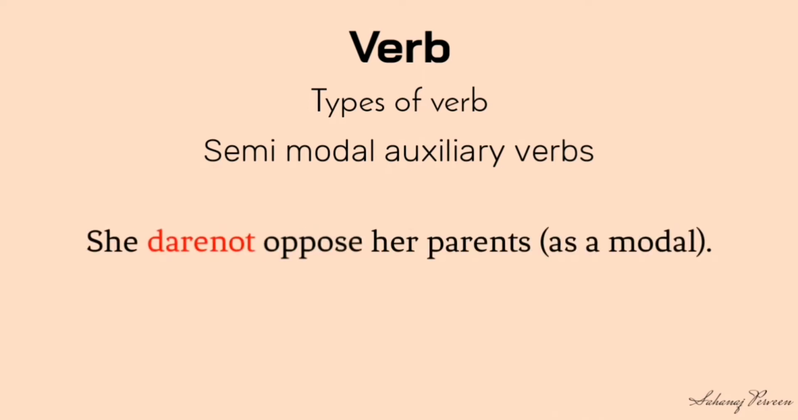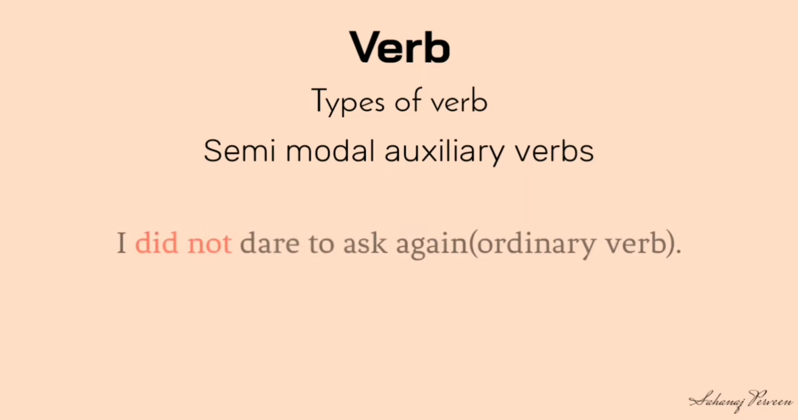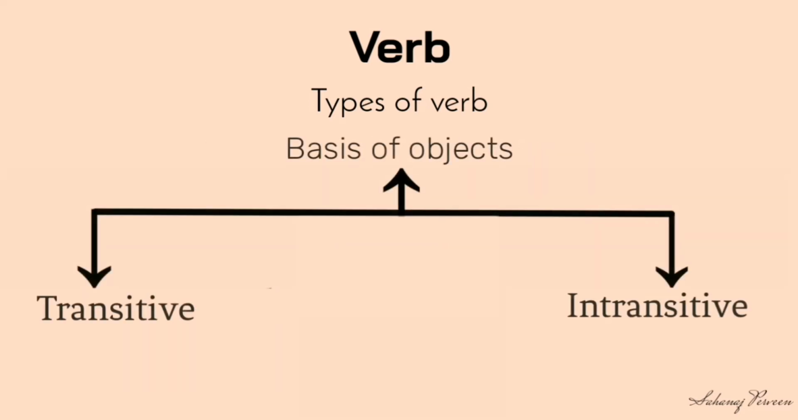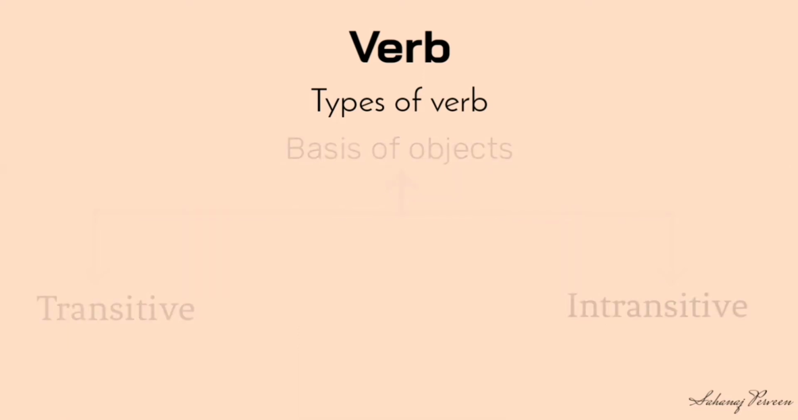She dare not oppose her parents. Here, dare is used as a modal verb. I did not dare to ask again. Here, dare is used as an ordinary verb. On basis of objects, verbs are two types: transitive and intransitive.